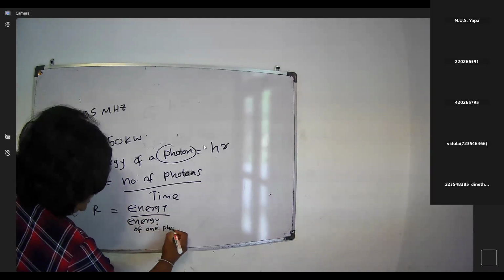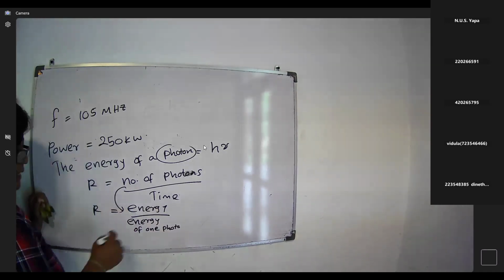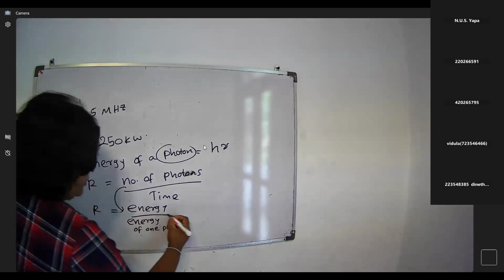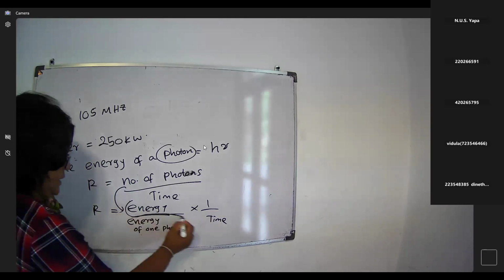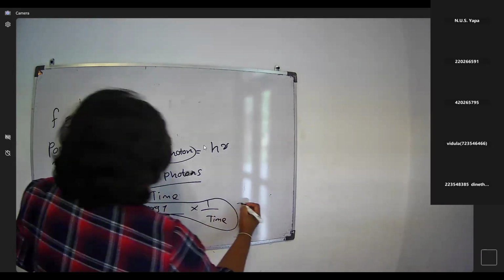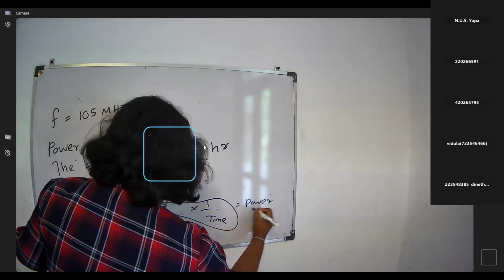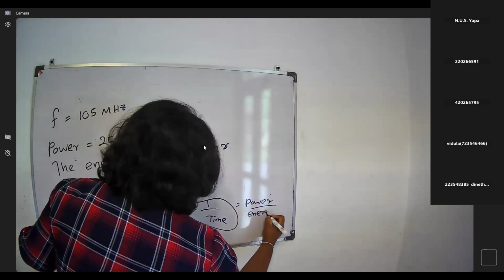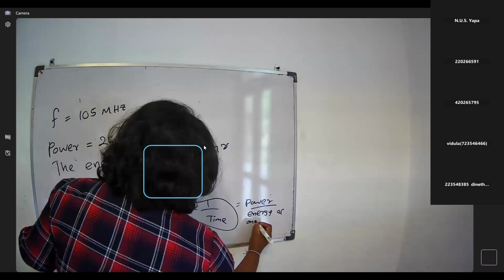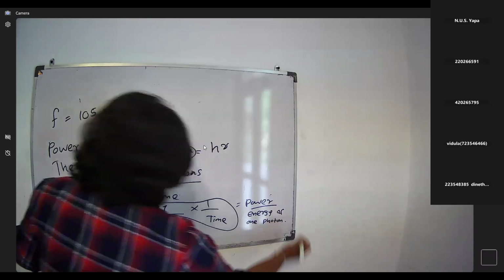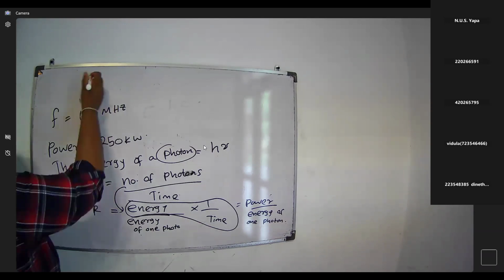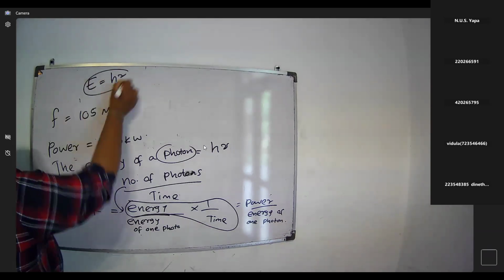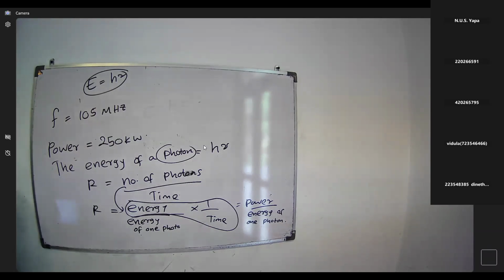This is the number of photons we can take: energy over energy of one photon, and also time here. Then we can replace energy over time by power. Power divided by the energy of one photon, then the answer comes, right? Energy of one photon, you're familiar with the E equal h nu equation, right? E equal h nu. Okay?